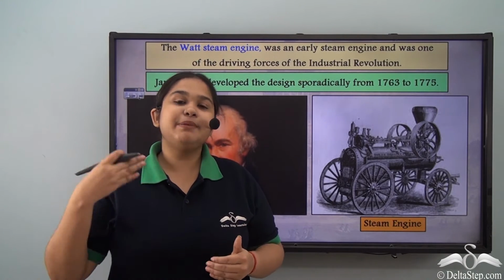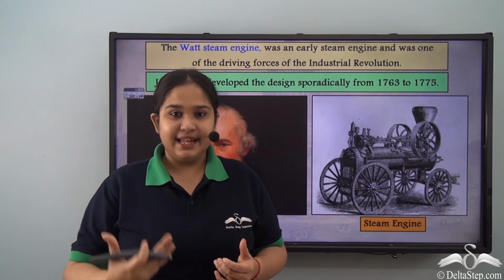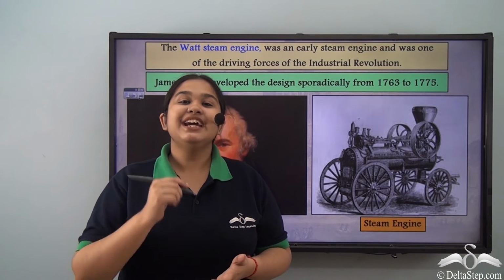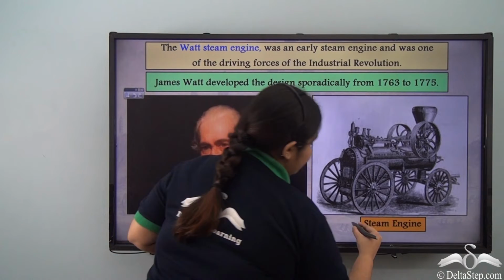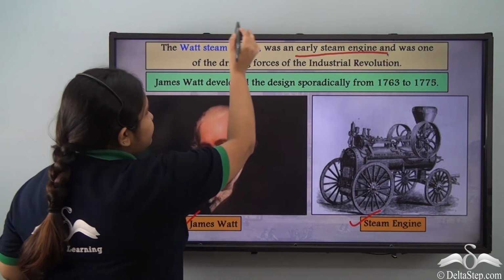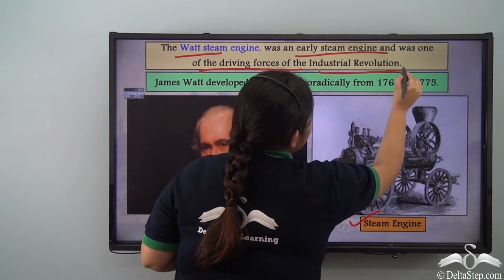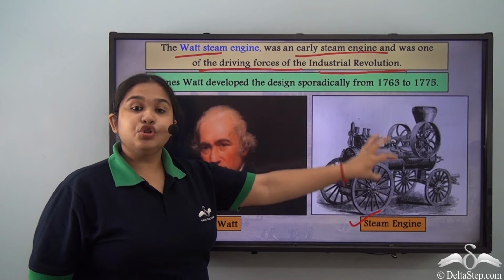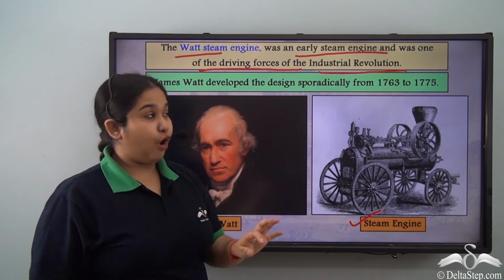Now, how will this become automated? Only when machines are given power so that they can run by themselves, they can generate products by themselves. That power was produced by James Watt through his revolutionary steam engine. It was an early steam engine, of course, produced by Watt, and it was the driving force behind the Industrial Revolution, because this particular engine was used not only in factories as power sources, but also in locomotives for transportation of goods.